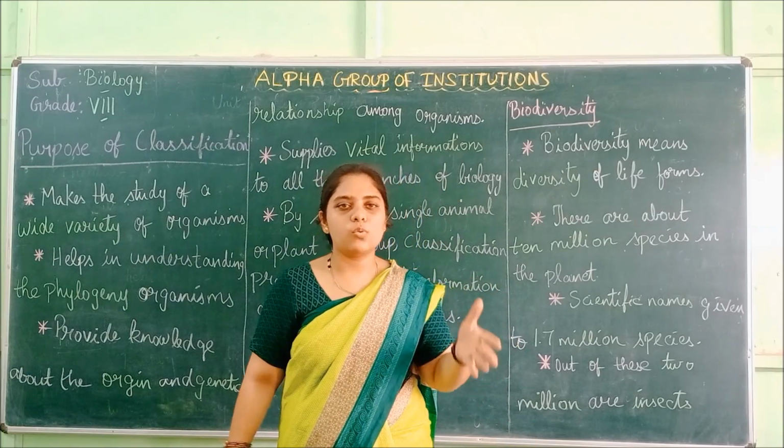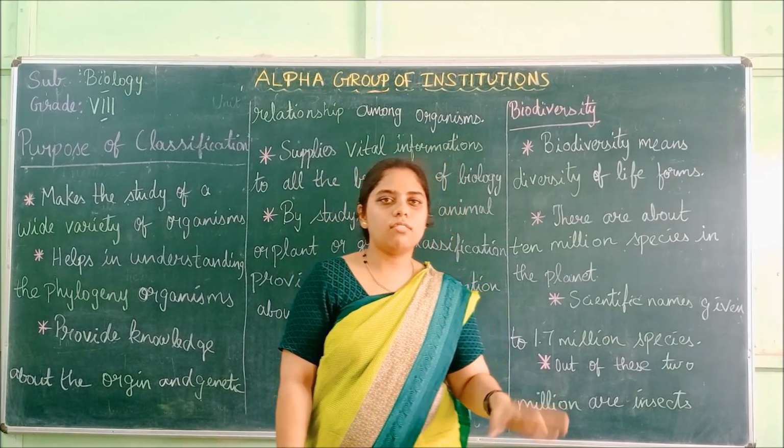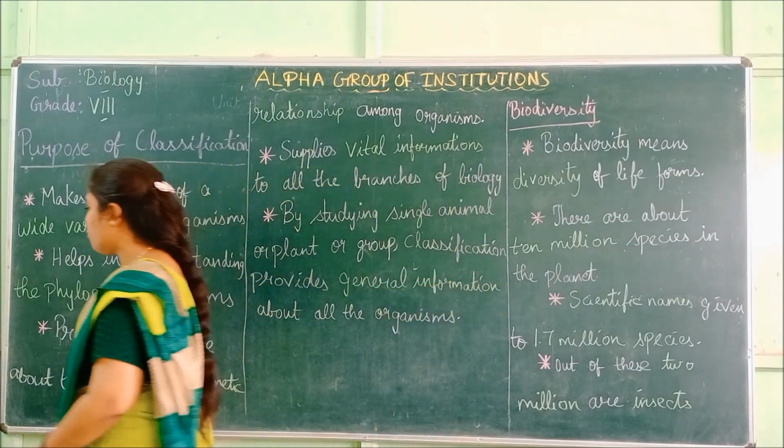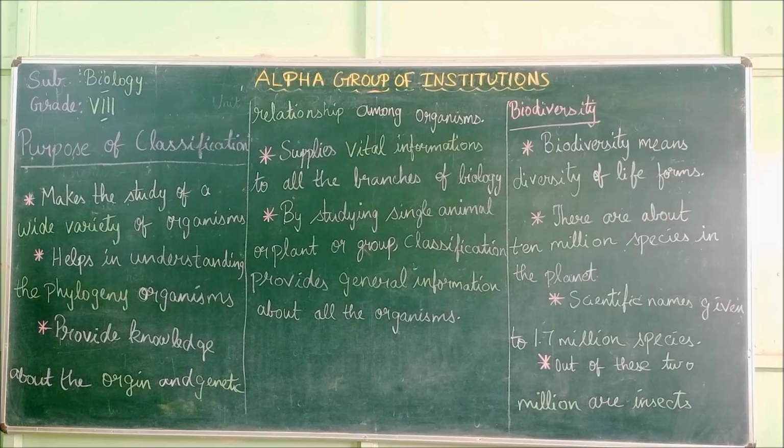In the next class you will be learning about biodiversity in detail. Now I will give you a short recap from the first. On this board we saw the purpose of classification, that is, it makes the study of a wide variety of organisms easier. It helps in understanding the phylogeny, that is, how the organism has evolved, its evolutionary history.